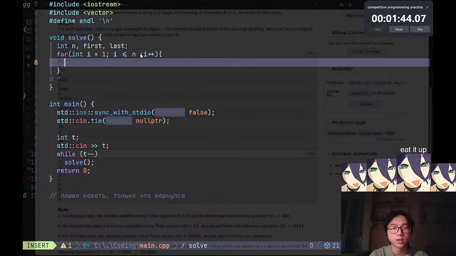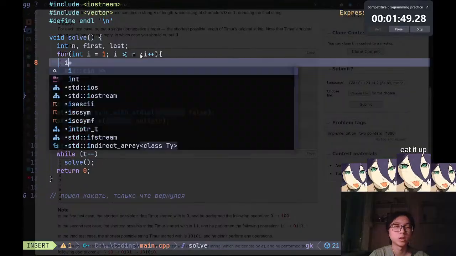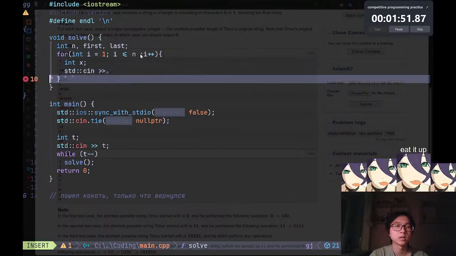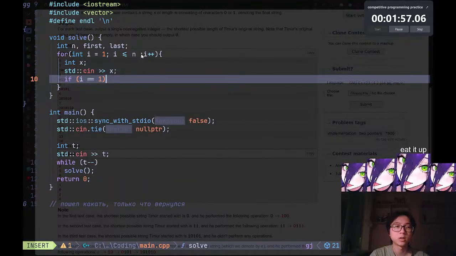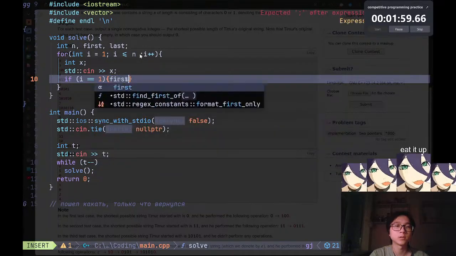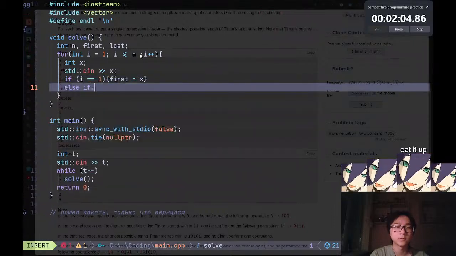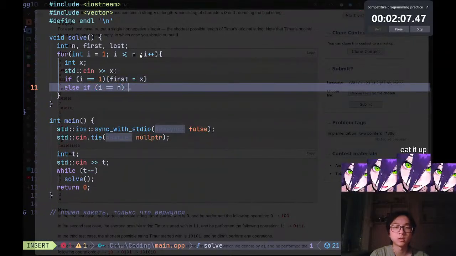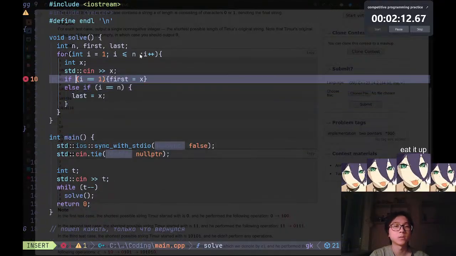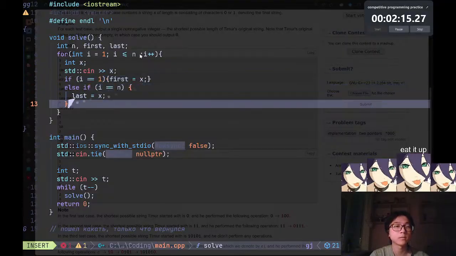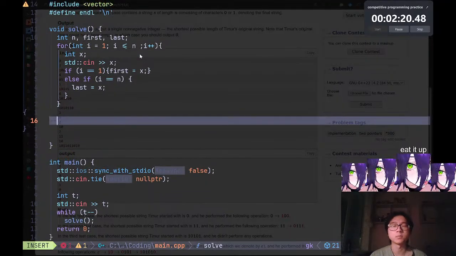We're going to std::cin a temp value, int x. If i equals 1, first is going to be equal to x, and then else if i is equal to n, last is going to be equal to x. A pretty simple if-else statement, so it helps us input the binary string, quote unquote.